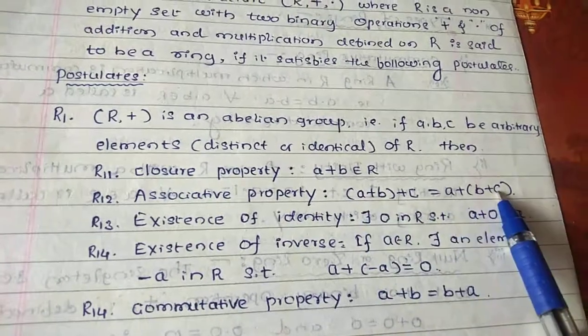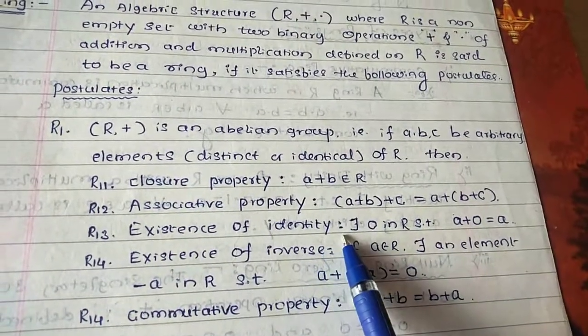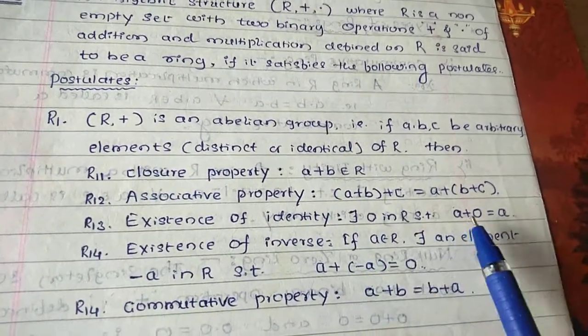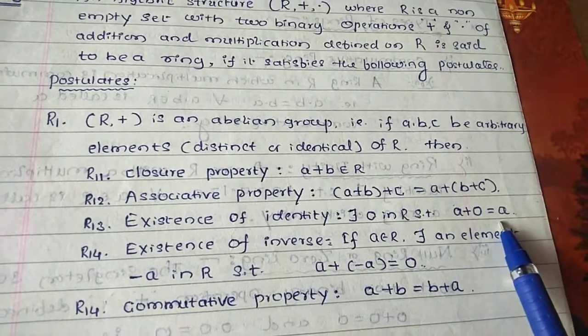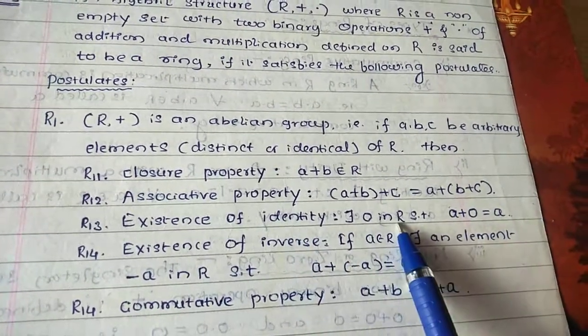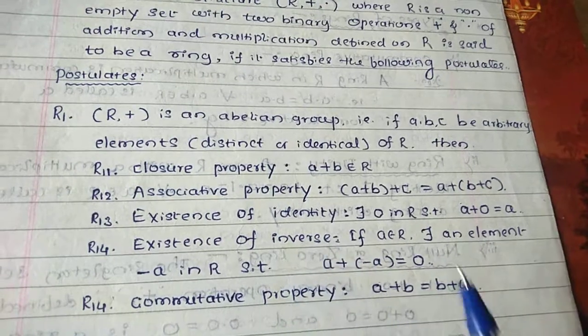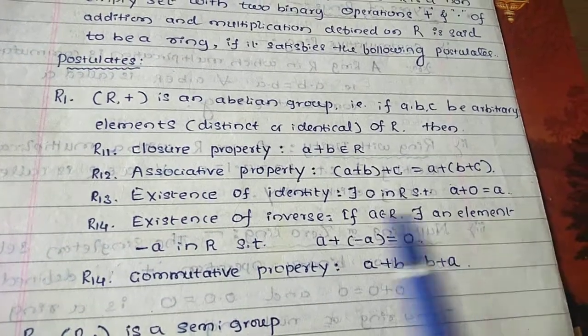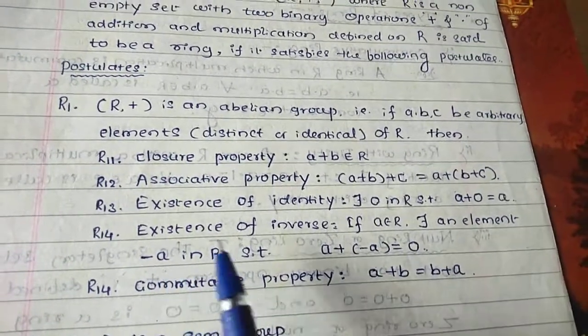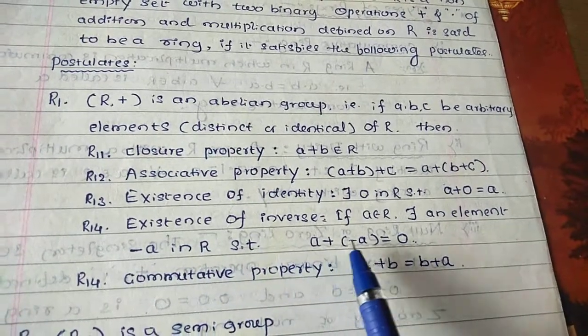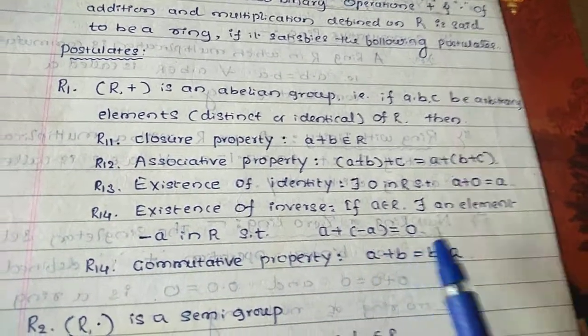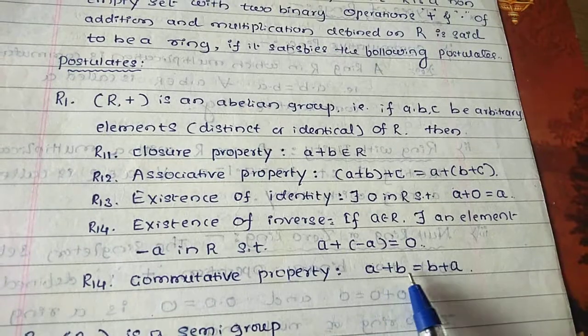There exists an identity 0 such that a plus 0 equals a, that is the additive identity. Additive inverse: there exists an element minus a such that a plus (minus a) equals 0. And commutative property: a plus b equals b plus a.